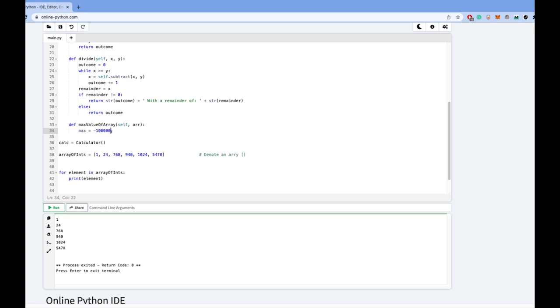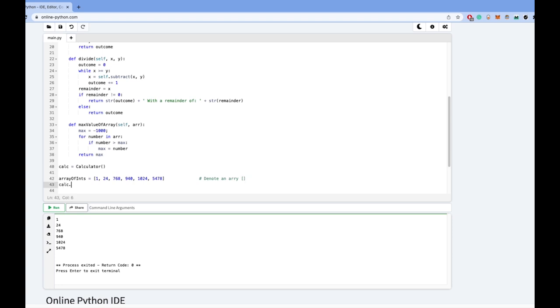So for this sake, I'll just leave it as negative 1,000. And now we'll bring our for loop in here, for number in array, and now we'll add a conditional if statement, if number is greater than max, max equals the number. So if a number is greater than the current value of max, we will assign that number to be the new value of max. And lastly, we will return max.